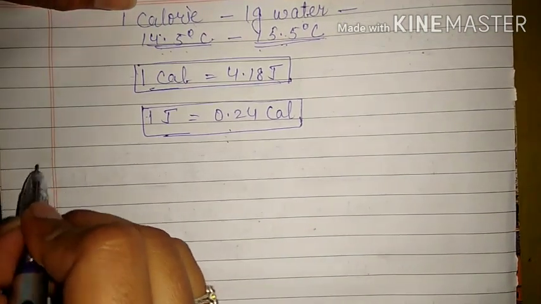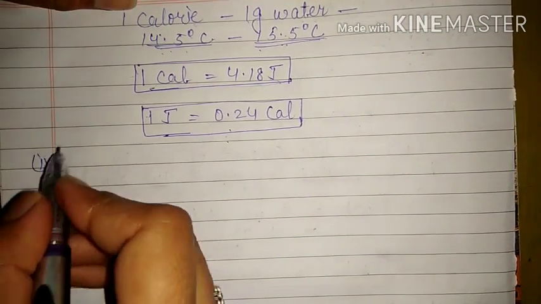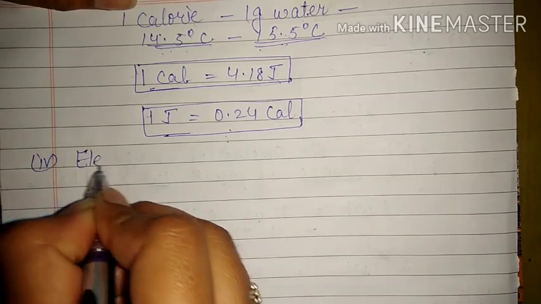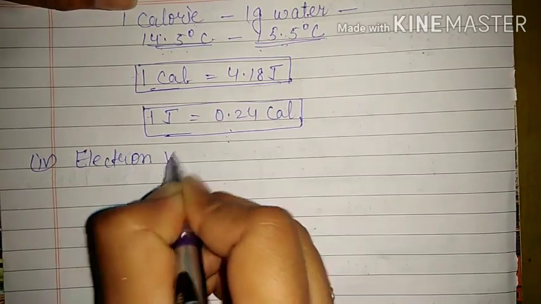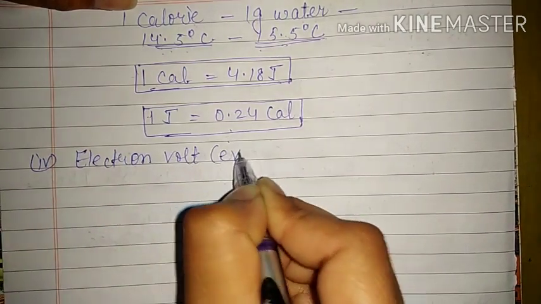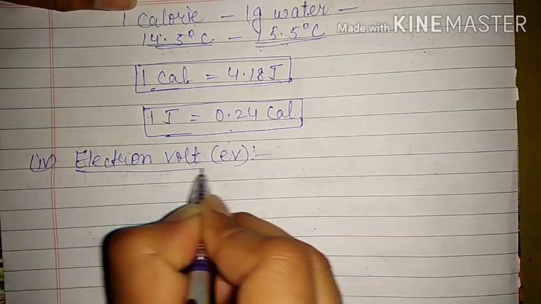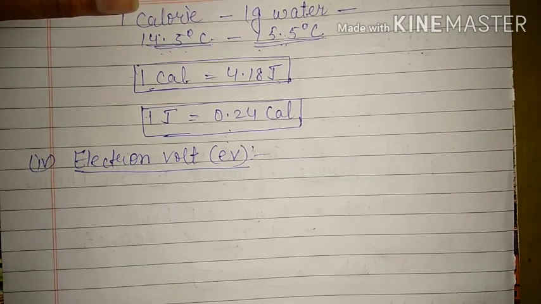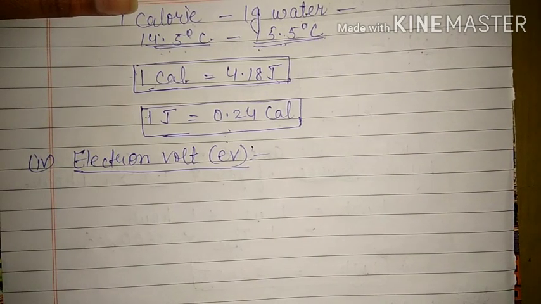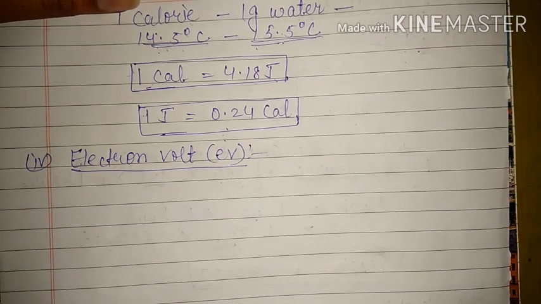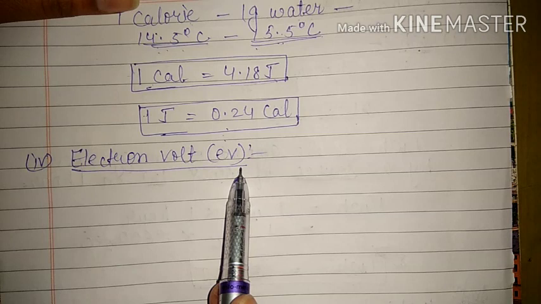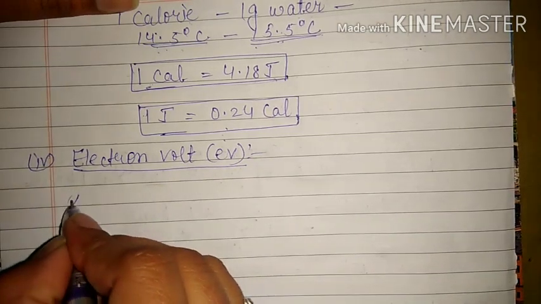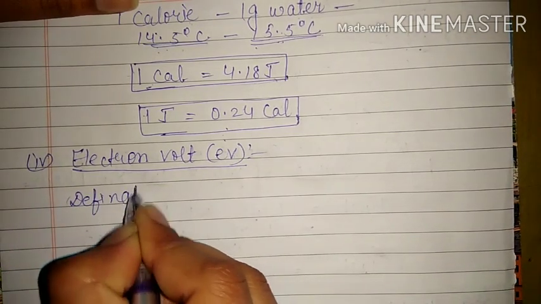Now we will see the fourth unit of the energy, and that one is electron volt. This is also the unit of energy only. Okay, especially the small amount of energy is measured in electron volt. For example, for atoms or for molecules, for electrons or protons. That means small amount of energy is measured in electron volt. Here also it has definition, which is again very important.